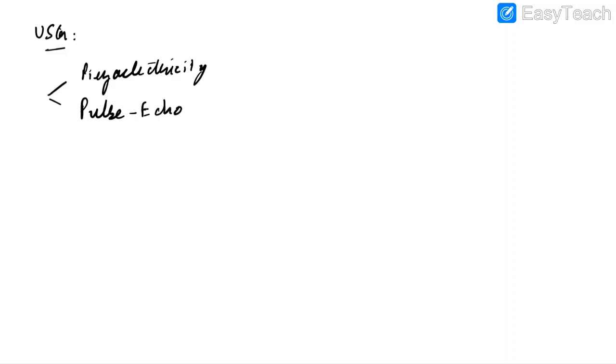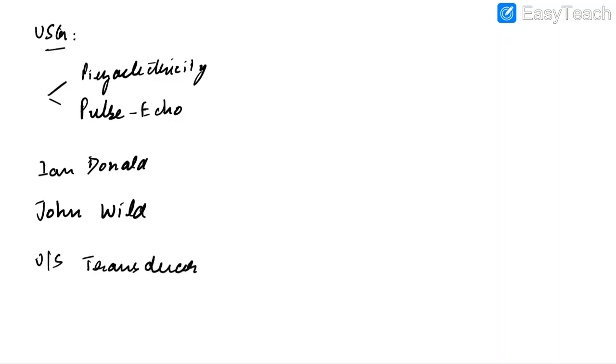Now let us discuss basics in ultrasound. The two important principles in ultrasound are piezoelectricity and pulse echo principle. Sir Ian Donald popularized the use of ultrasound machine in obstetrics. The father of medical ultrasound, however, is John Wild. Okay, in ultrasound transducer, we use lead zirconate.